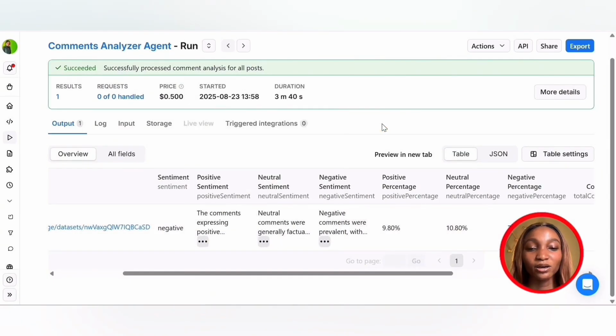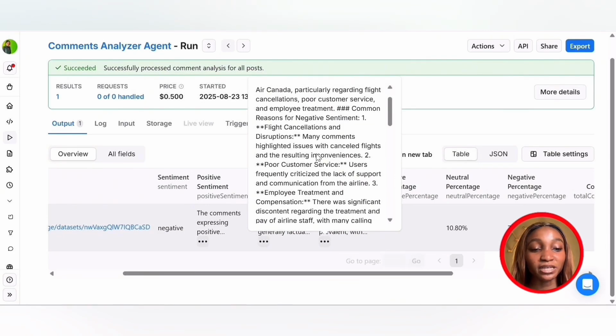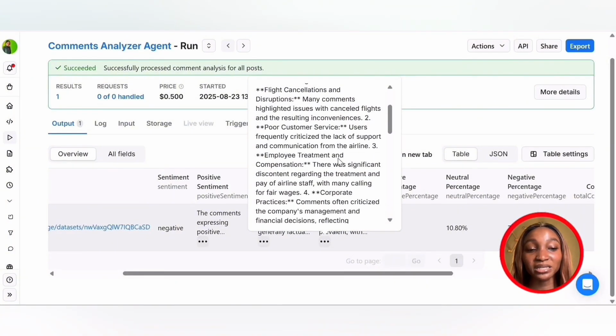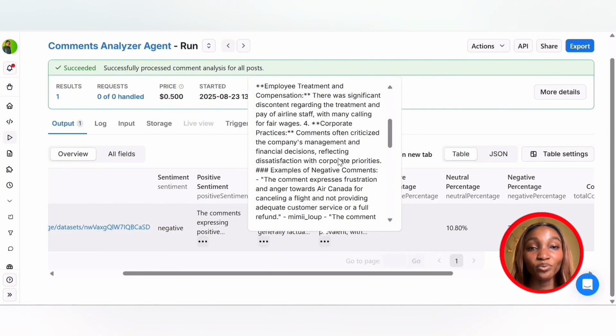Now let's find out why these agents analyzed some comments as negative. Negative comments were prevalent, with many users expressing dissatisfaction and frustration towards Air Canada, particularly regarding flight cancellations, poor customer service, and employee treatment. Some of the common reasons for negative sentiments were: one, flight cancellations and disruptions; two, poor customer service; three, employee treatment and compensation, which is also similar to what we have in the positive sentiment analysis. Then the last one here is corporate practices.